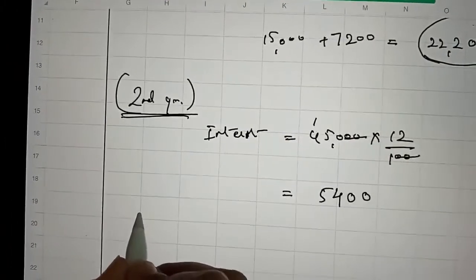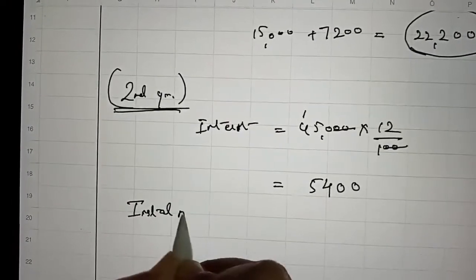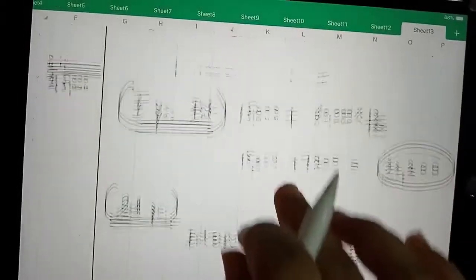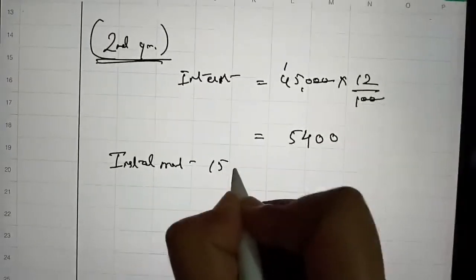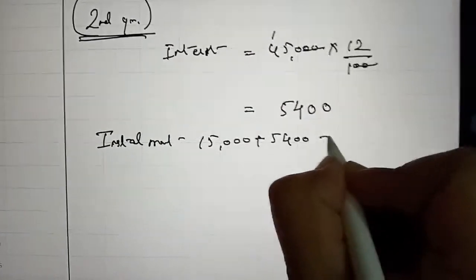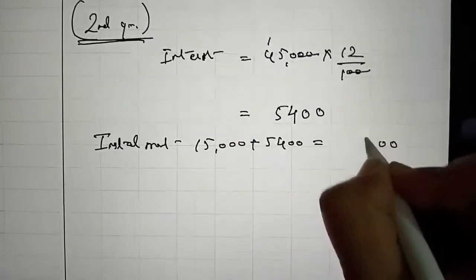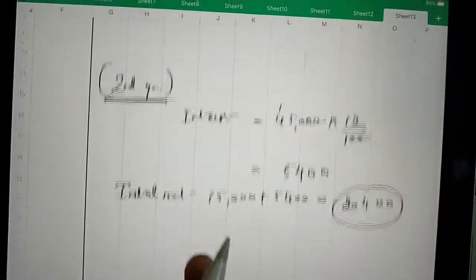And what will be the installment amount paid? 15,000 plus 5,400, and it is equal to 20,400. It will be paid in the second year.